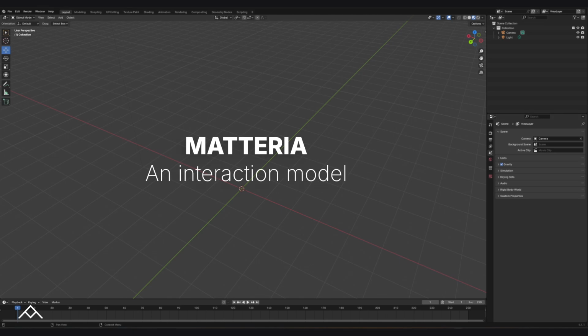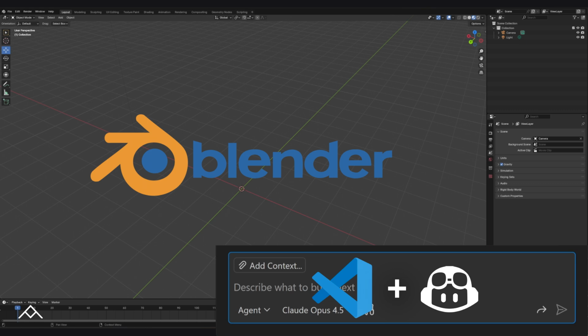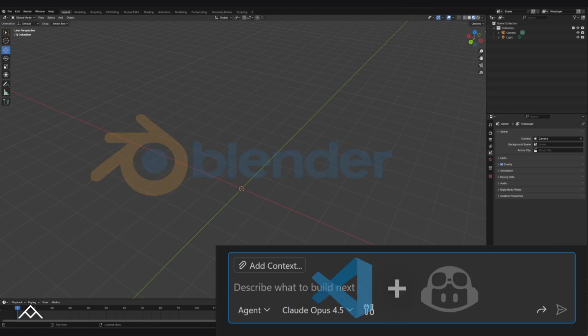This is the kind of interaction Materia is about. The same interaction model in a different environment. In this example, we're using Blender and interacting through Copilot inside Visual Studio Code. We'll begin with explicit low-level actions.